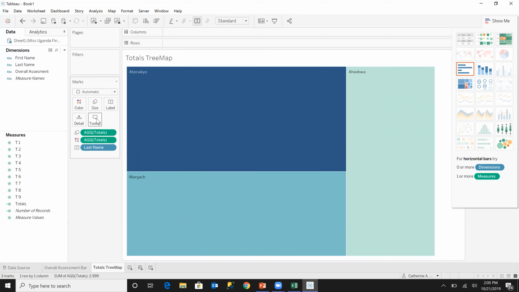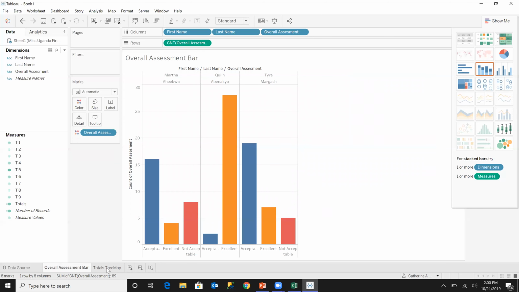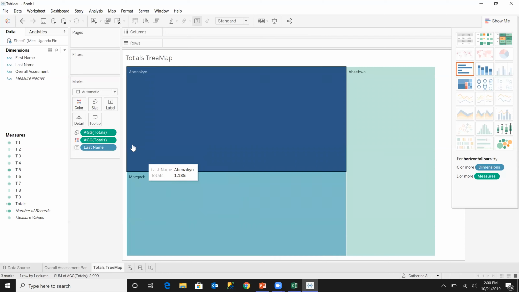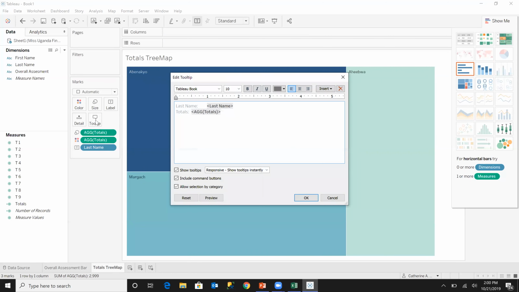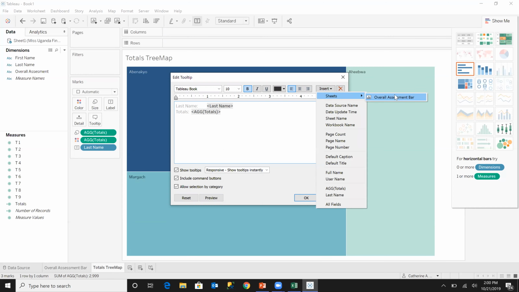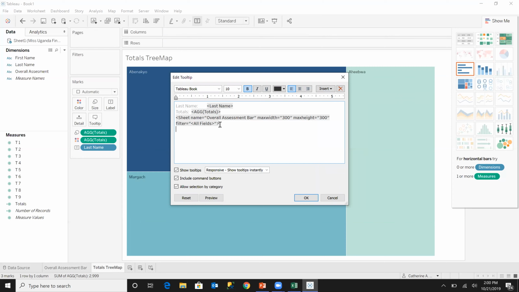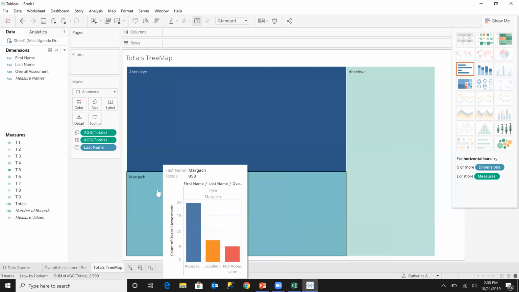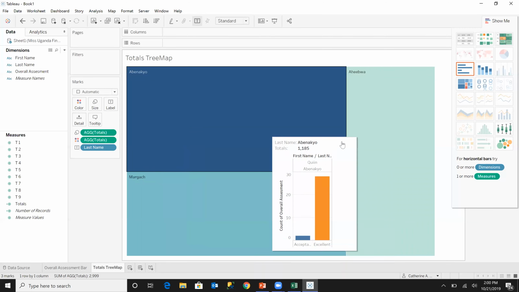For us to be able to add this overall assessment bar visualization into the tooltip of this visualization, we are going to click onto the tooltip, and then we are going to insert the sheet, and the markup text is going to appear in the text area of the tooltip. You can play around with these options, but I'll leave them as default for now. Click OK, and there we go.